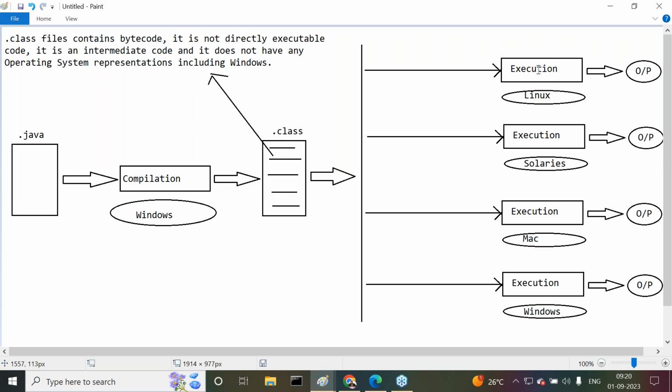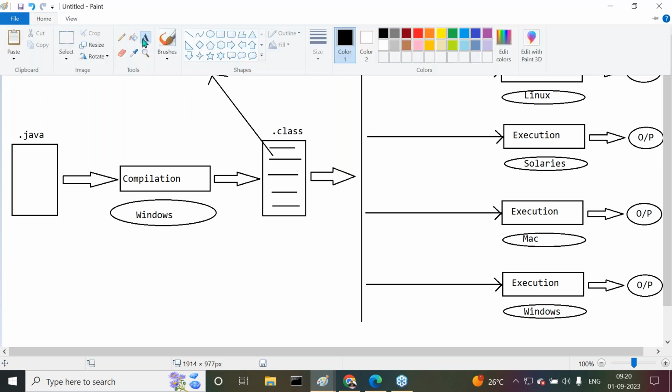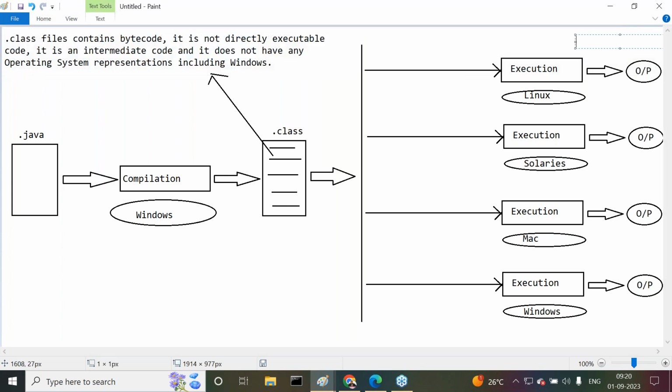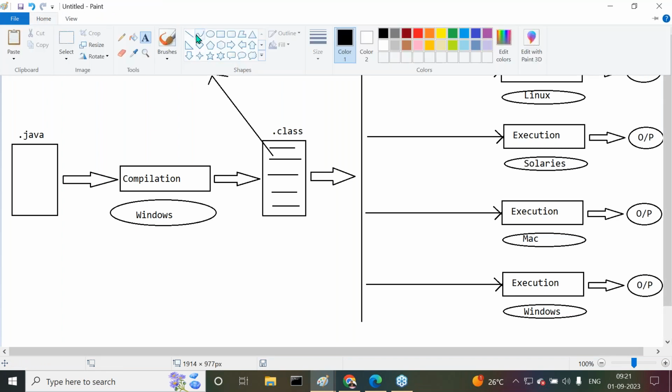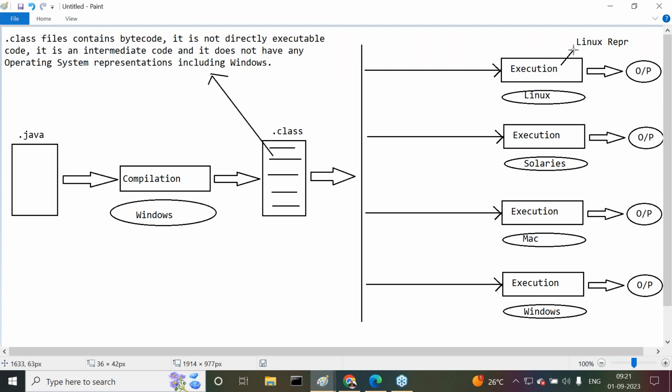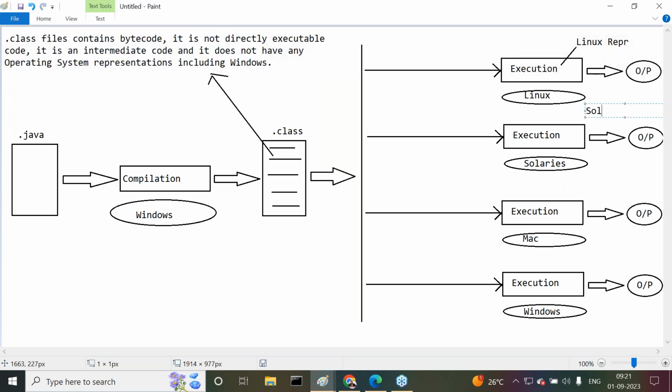Now the first execution is going on which operating system? Linux. So this execution requires Linux representations. The second time we are executing on the Solaris operating system, so Solaris representations are required.